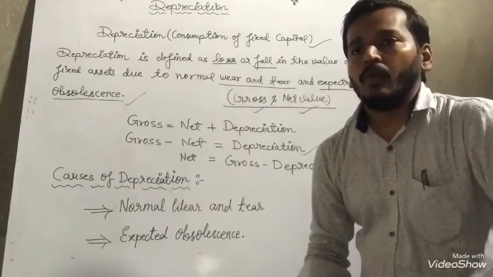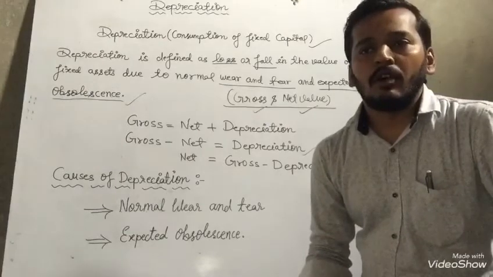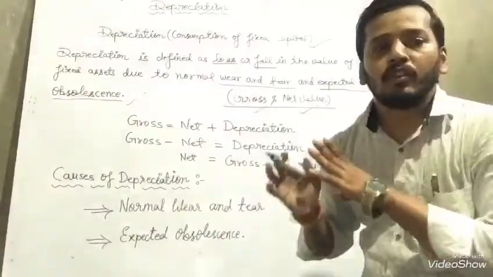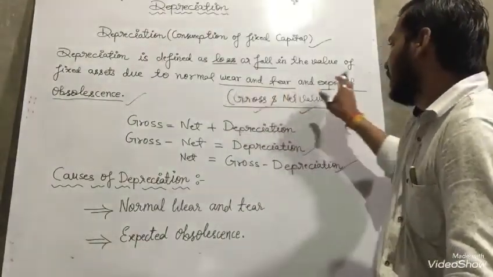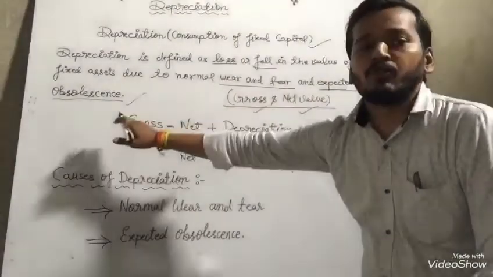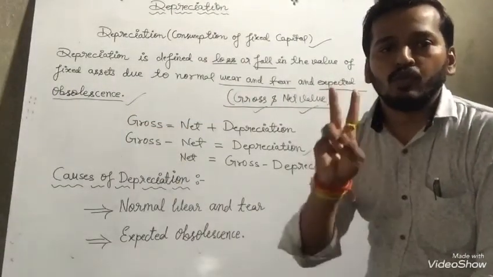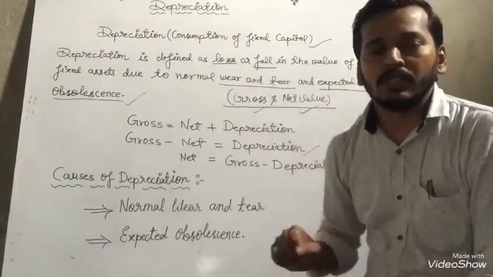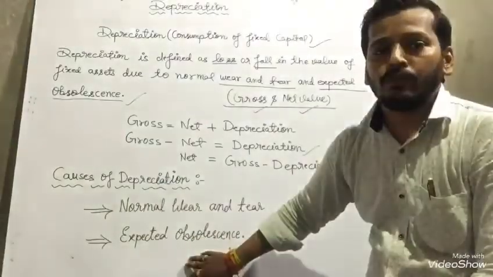After that we come to the next topic, causes of depreciation. I had already told you at the start, when discussing wear and tear and expected obsolescence, that we are going to face two causes. So just these two causes have come in front of you.